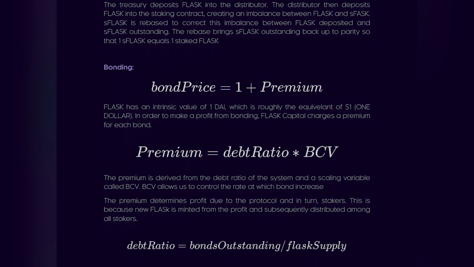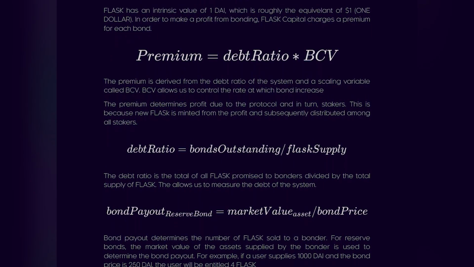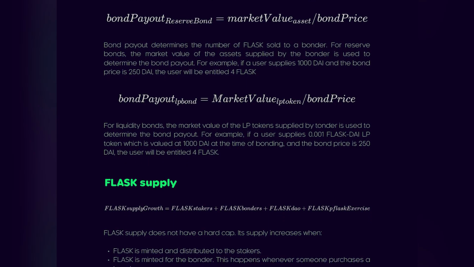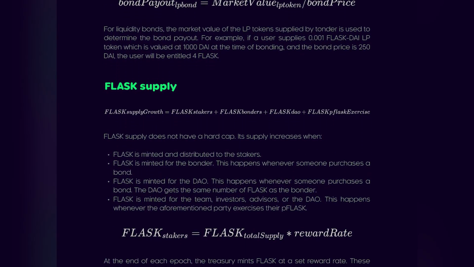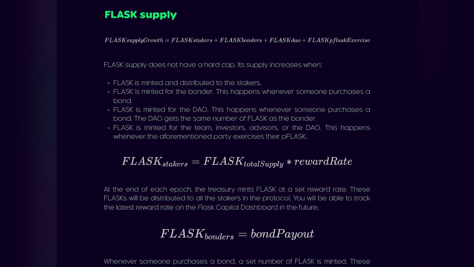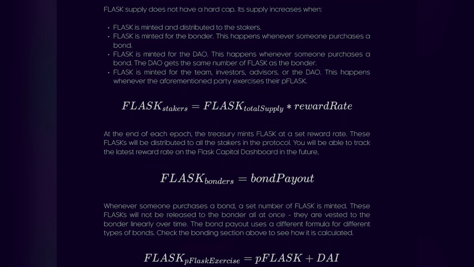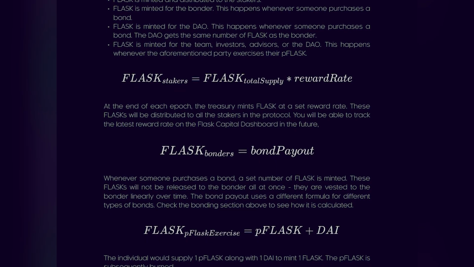Bonding. Flask has an intrinsic value of 1 DAI, which is roughly the equivalent of $1. In order to make a profit from bonding, FlaskCapital charges a premium for each bond. Flask supply. Flask supply growth equals Flask stakers plus Flask bonders plus Flask DAO plus Flask P-Flask exercise.